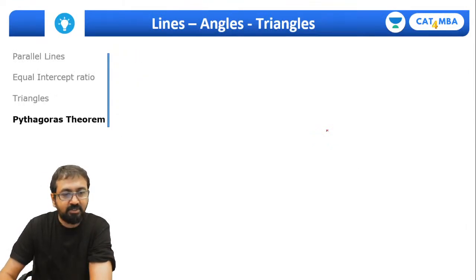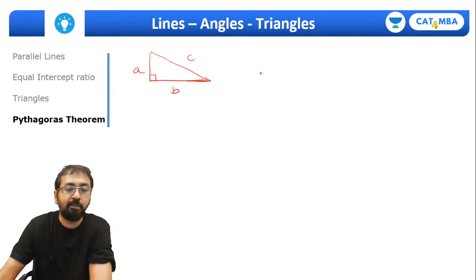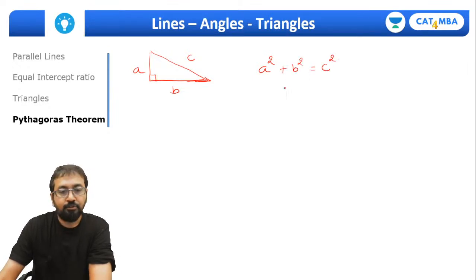Fine. Now, of course, we are aware of this Pythagoras theorem, but we need to explore it a bit more so that we can solve certain questions very easily. So let me explore this Pythagoras theorem a bit more. This side is A, this is B, this is the right angle, and this side is C. So we know A square plus B square equals C square, right? Fine. Now the 3 numbers which satisfy this relationship are called a Pythagorean triplet.